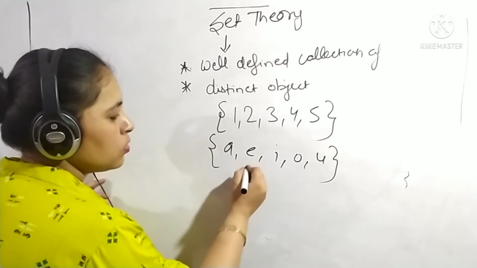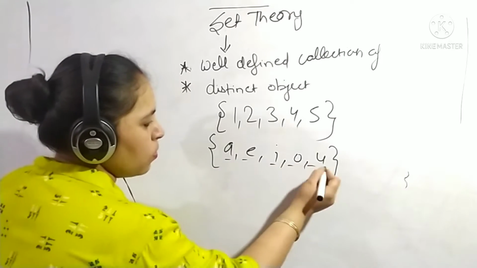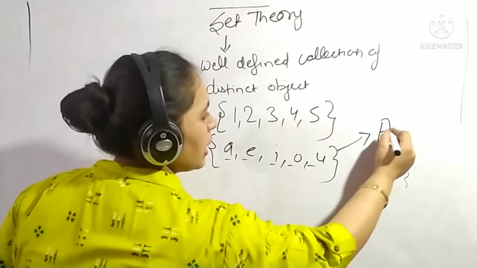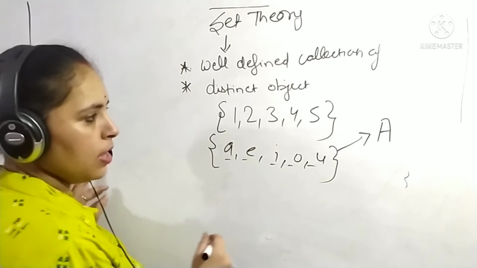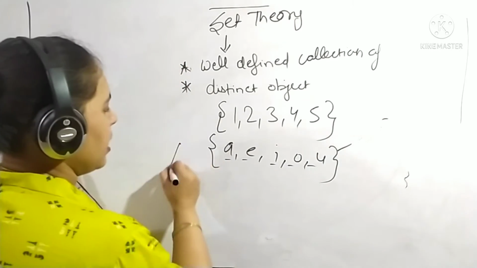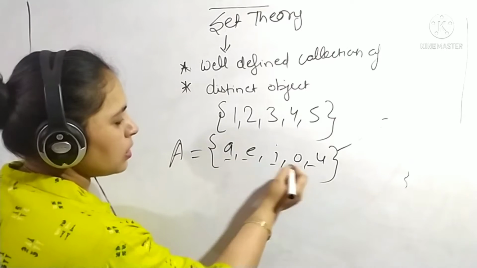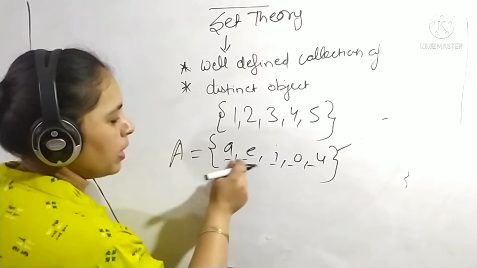Okay. So what are this A, E, I, O, U known as? This all is known as a set, and we can represent it with capital letters. Like I have represented A equal to, this is the set. Now what are these small things known as, this 1, 2, 3 or A, E, I, O, U?